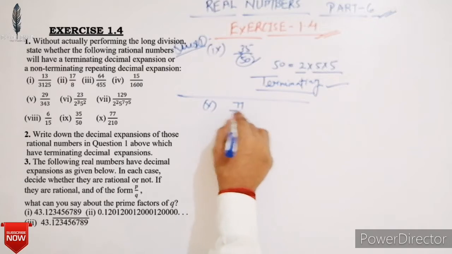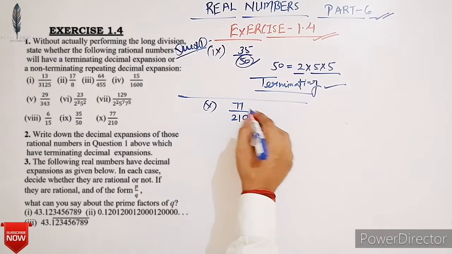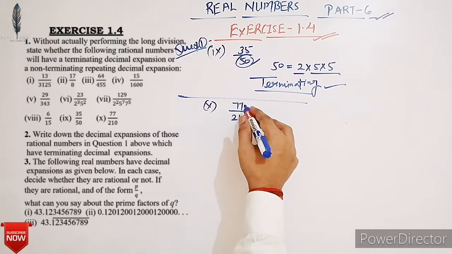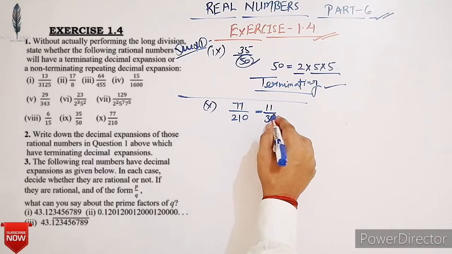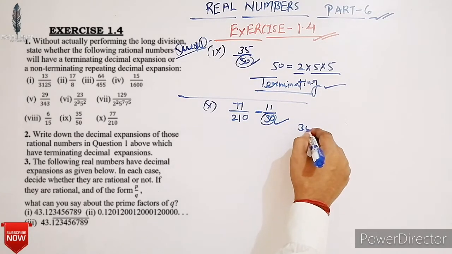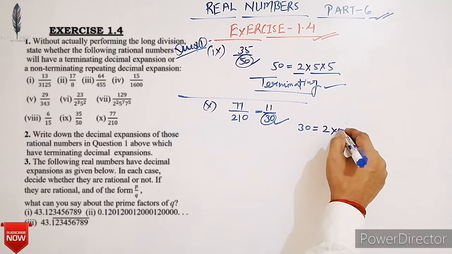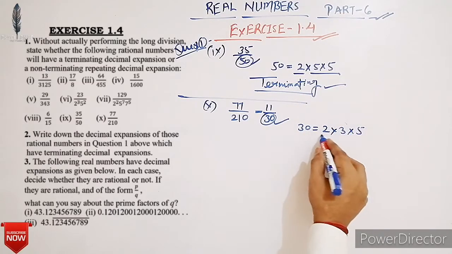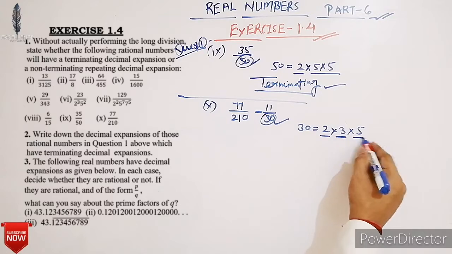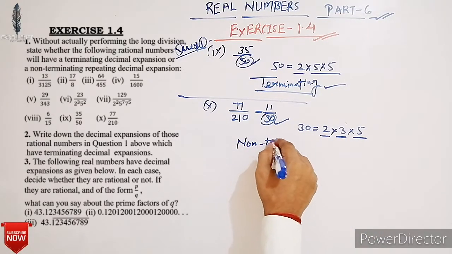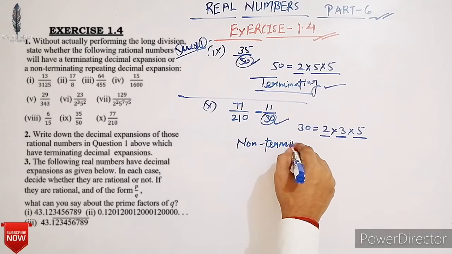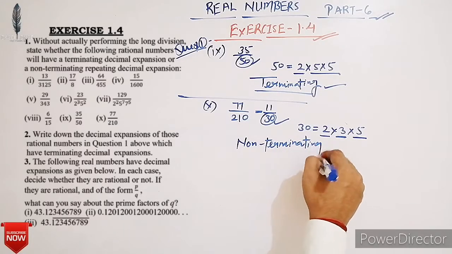Next, 77 upon 210. Simplify it. Here we get 11 upon 30. 30 is equal to 2 into 3 into 5. Here 30 has prime factors other than 2 and 5. So it will have non-terminating repeating decimal expansion.